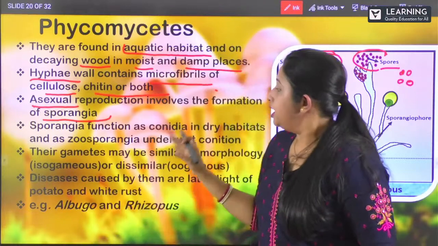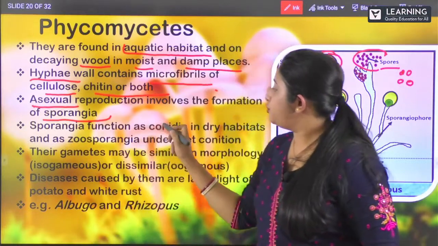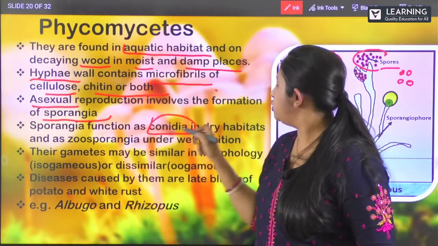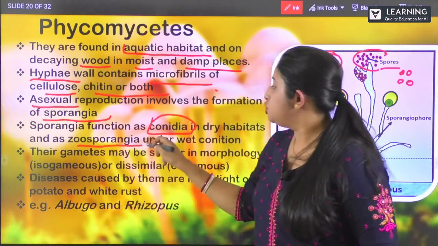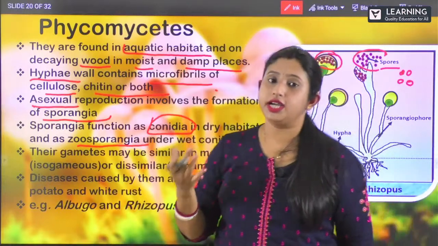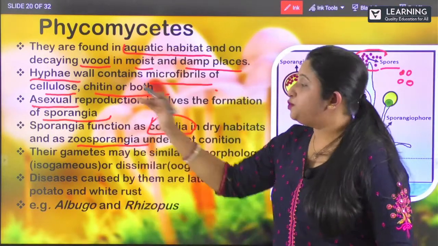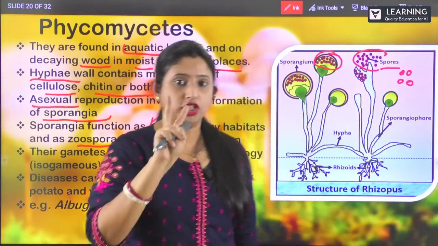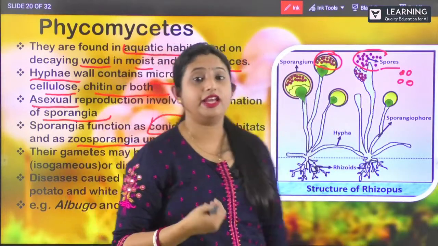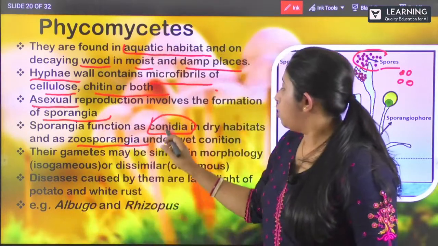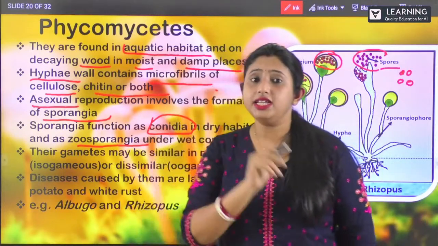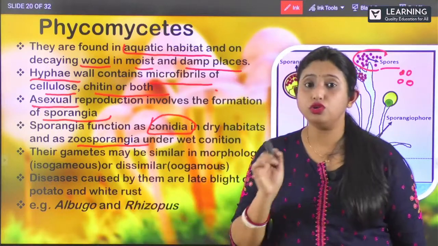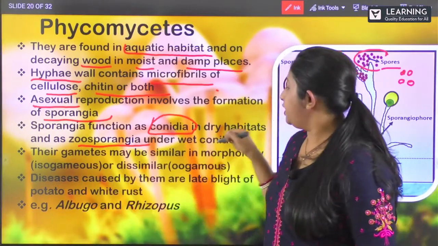Clear? Next, sporangia function as conidia in dry habitats, and they function as zoosporangia under wet conditions. So this sporangia has two functions. One, it functions as conidia in the dry habitat, and second, it functions as zoospores in the wet condition.